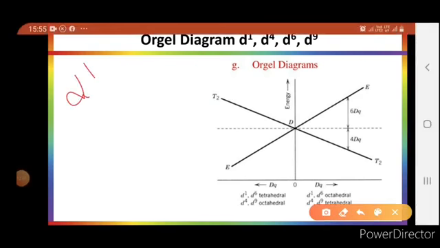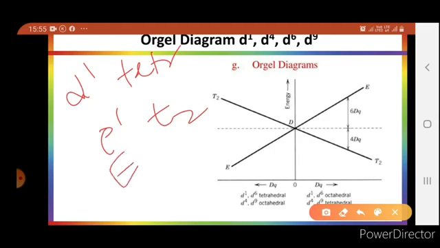In case of d1 tetrahedral configuration, the ground state will be E and excited state will be T2. Corresponding spectroscopic term will be E and T2. So the transition will take place from E to T2 for d1 and similar to d6, and the reverse of this will be d4 and d9 tetrahedral.